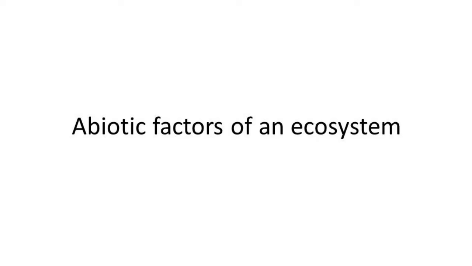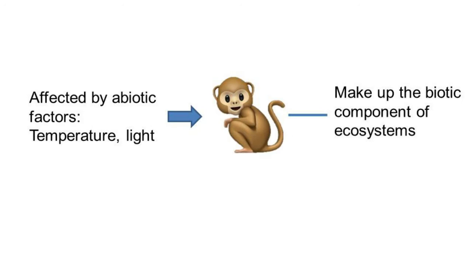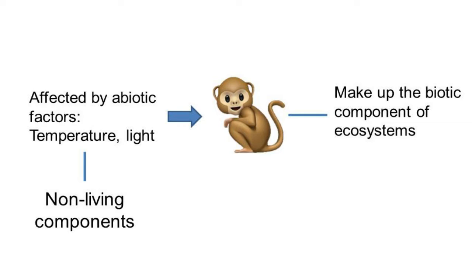Now, let's talk about the abiotic factors of an ecosystem. Organisms make up the biotic components of ecosystems. The organisms are affected by abiotic factors, for example, temperature and light. These are the non-living components of the ecosystem. In this section, we will look at the effects of different abiotic factors on organisms.